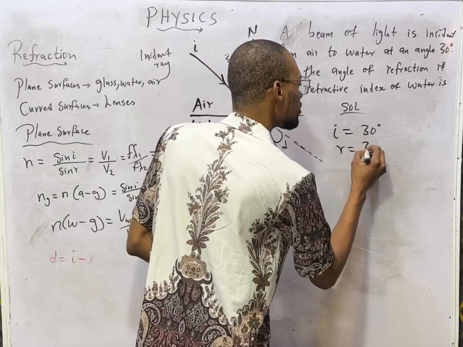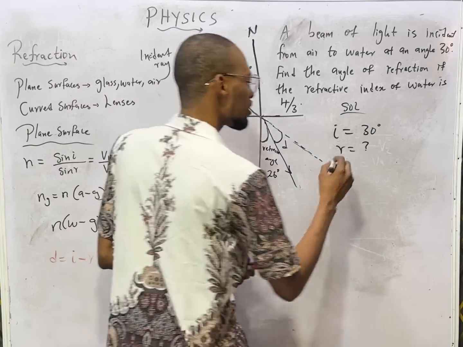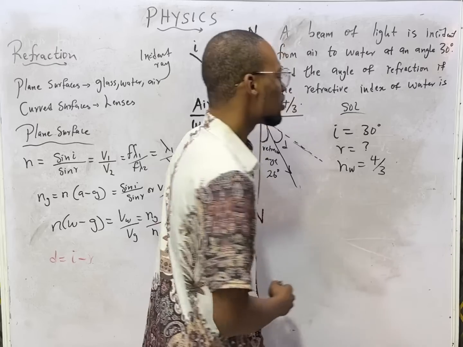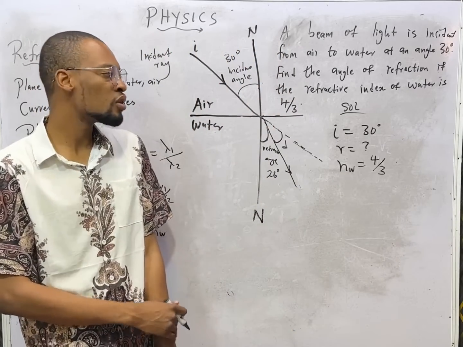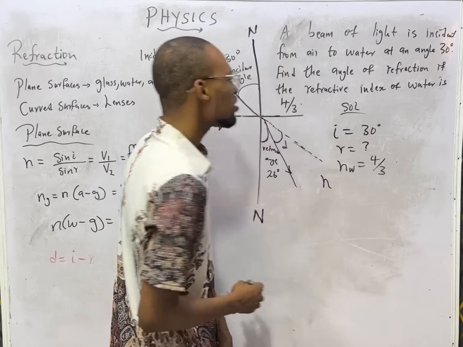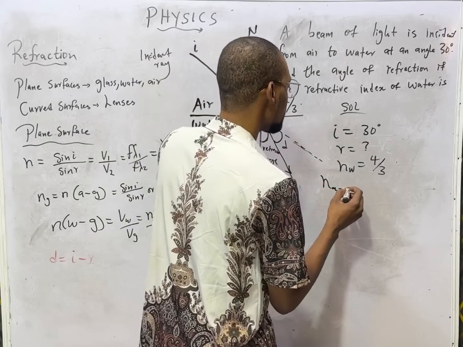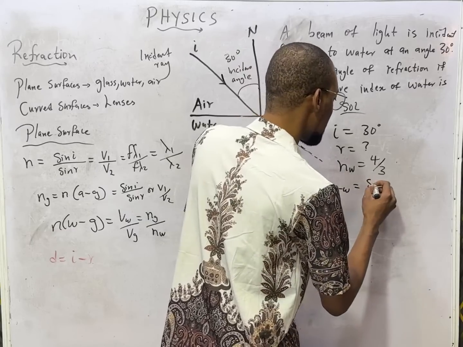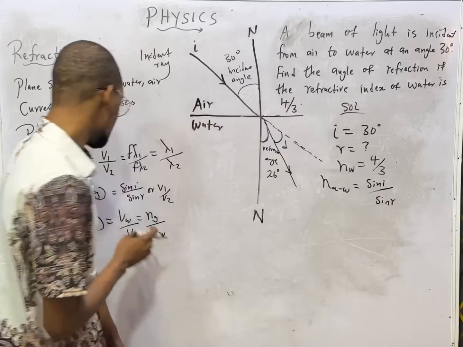Angle of refraction. If the refractive index of water is 4/3. So since we are given the refractive index of the thicker medium, we can say that the refractive index of the thicker medium is the same thing as the refractive index of the lighter medium to the thicker medium. And this is the same thing as sine I over sine R, like you can see here.